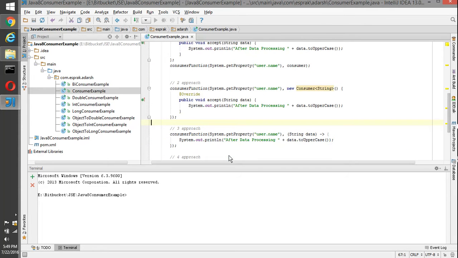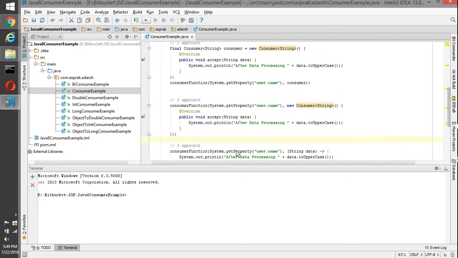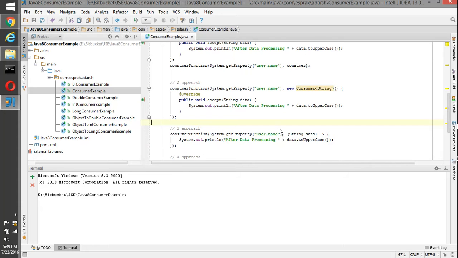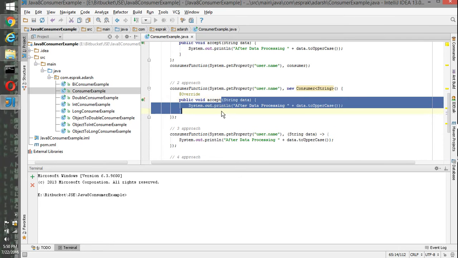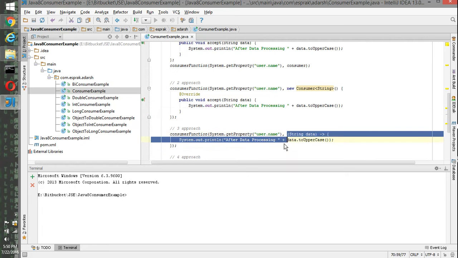But from JDK8 we have lambda expressions. This is the relevant code for us, the basic action which we need to take on that input data. We just copy those lines and paste them here, and JDK8 will understand that this is an implementation for the accept method.